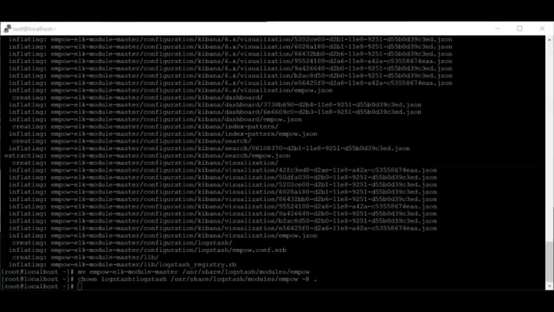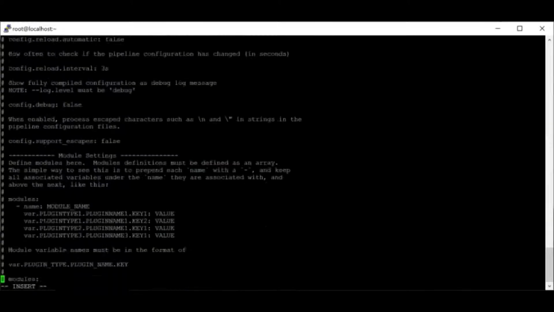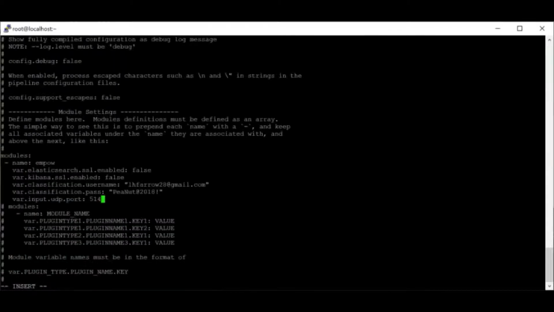Now let's vi our logstash.yaml file, and let's change the configuration. So here's our modules portion. And again, this is because we're using the empow module. Of course, you can write your own Logstash plugin. In that case, you'd have to define all the variables. In this, we're actually just passing the variables: the username, the password, the UDP port. And obviously, we're defining from a Kibana and Elasticsearch perspective that I'm not using SSL. So let's go and save that configuration.